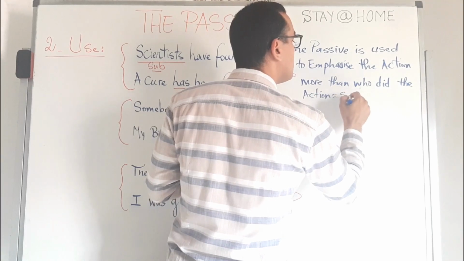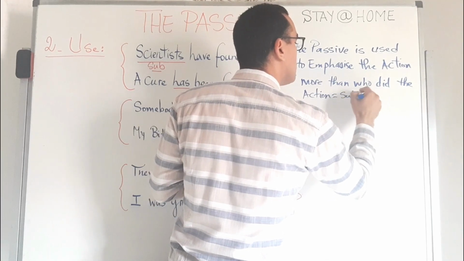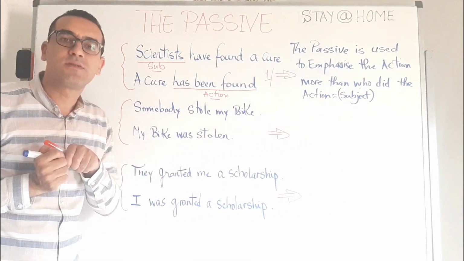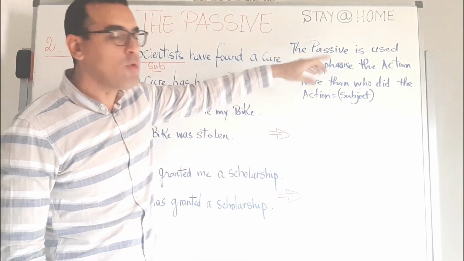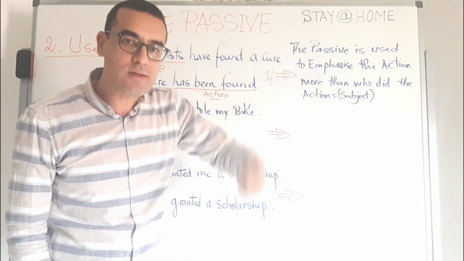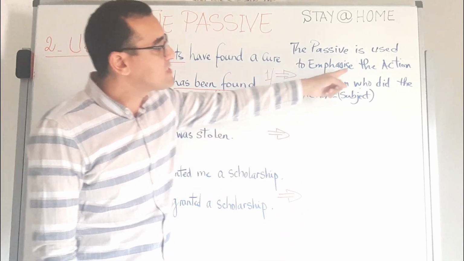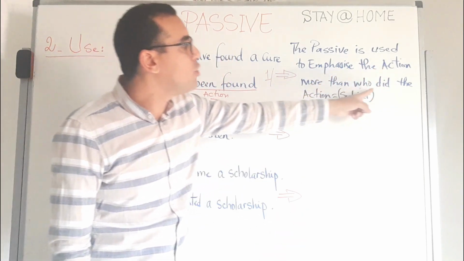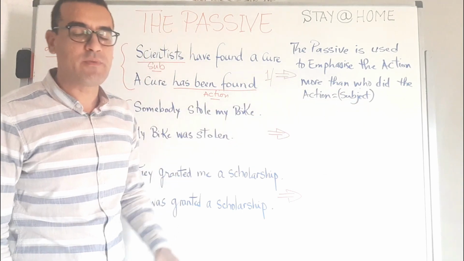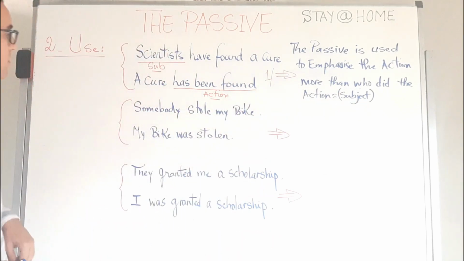Simply, more than the subject, so that you can understand the summary here. So the rule: the passive is used to emphasize, to concentrate, to focus on the action more than who did the action, more than the subject, or the agent.